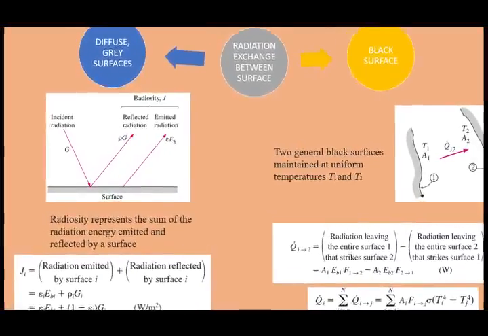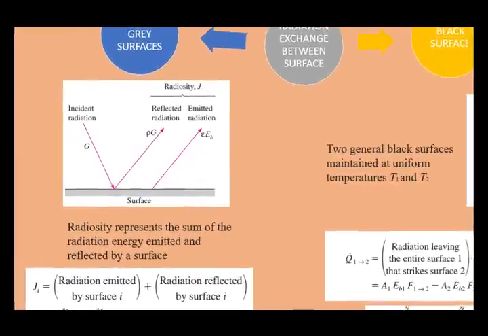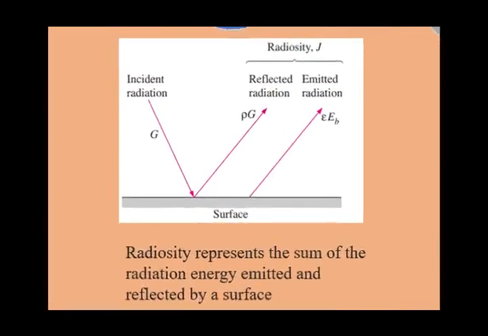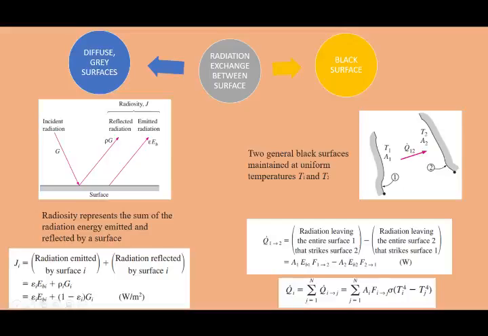The first one is reflected radiation, and the second one is emitted radiation. You can see on the slide there are two calculations for this type of surface.